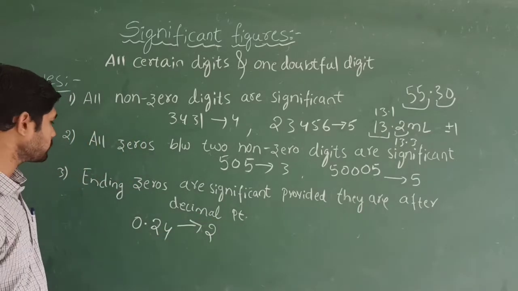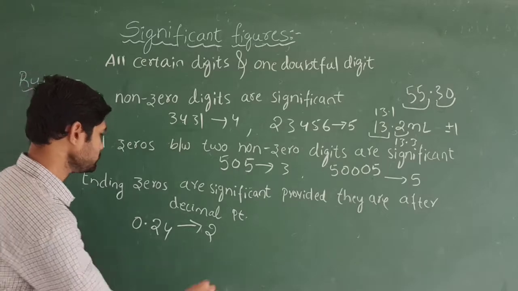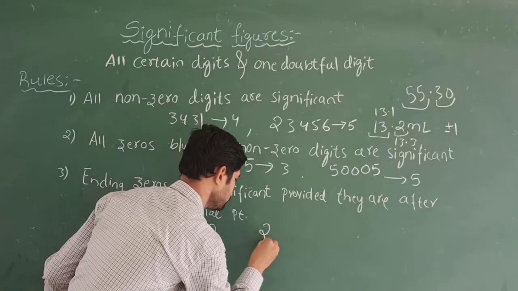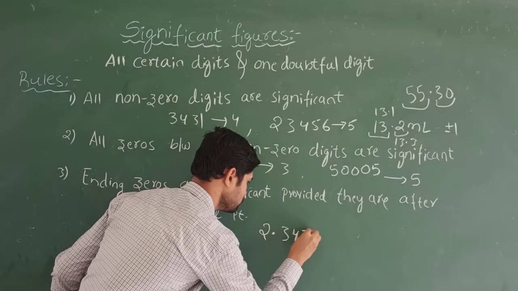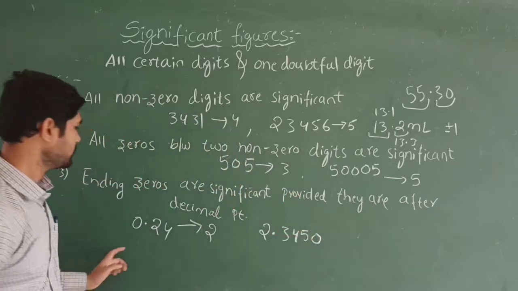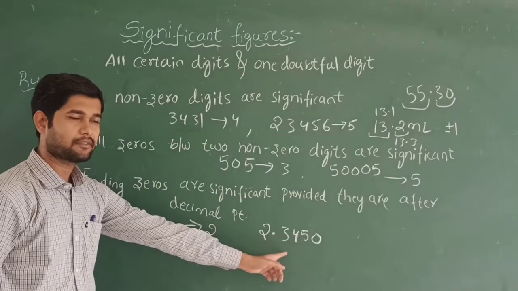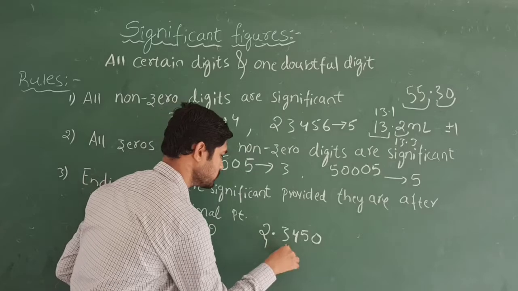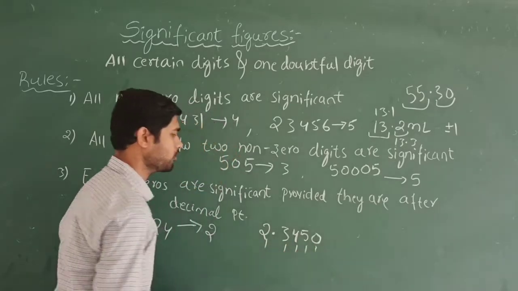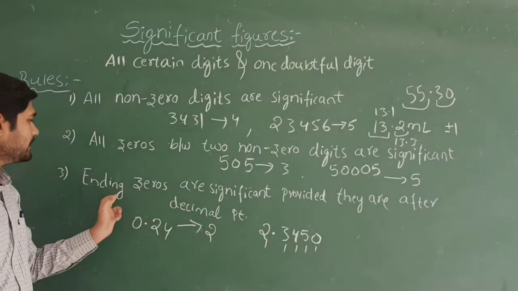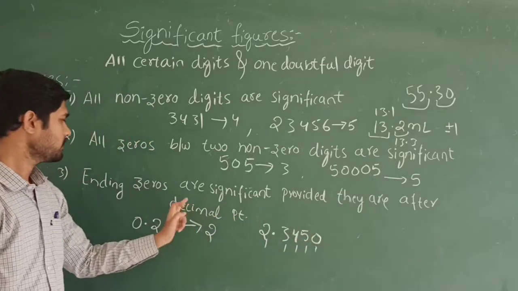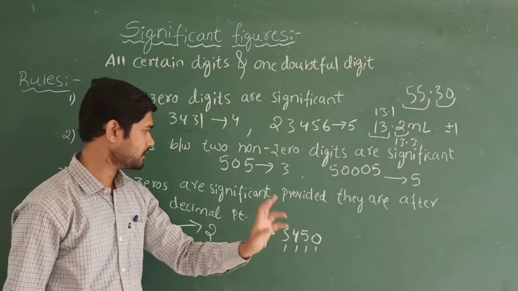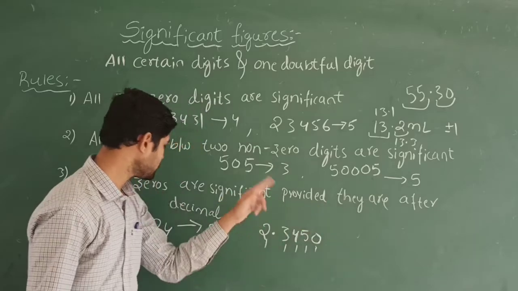Suppose I write one more. See here, how many significant figures are there? 1, 2, 3, 4, 5. Why have I considered this one? Because these are ending zeros, and ending zeros are significant provided they are after the decimal point.